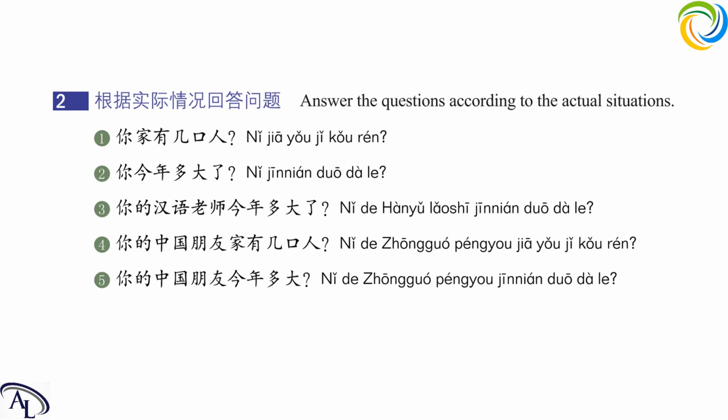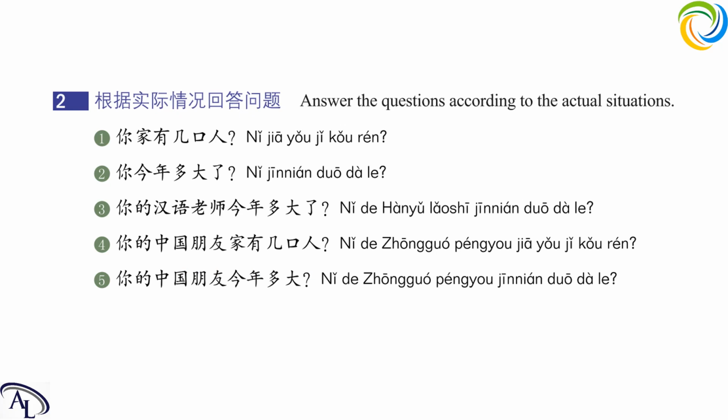Okay, next one. 你的中国朋友家有几口人？你的中国朋友 means your Chinese friend, and your Chinese friend's family, right? Because there is a 家 in this sentence. So how many people are there in your Chinese friend's family? Okay, try to answer it.